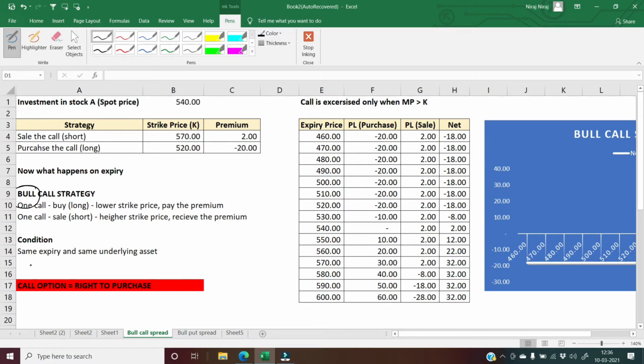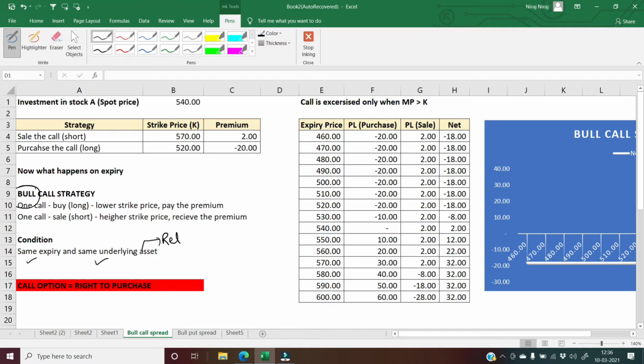Second thing what you have to make sure is you do the strategy basis same expiry period for both the purchasing of the call and selling of the call, and your underlying asset is also the same. मतलब if you are buying for Reliance, your both purchase of call option and selling of the call option should be for Reliance itself.